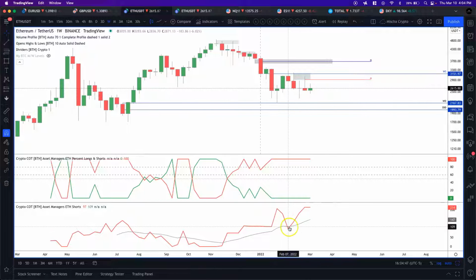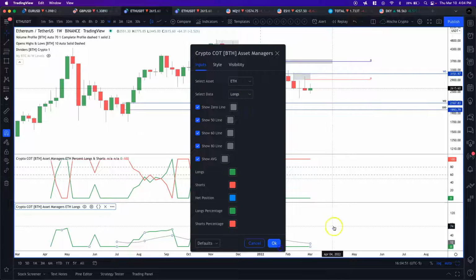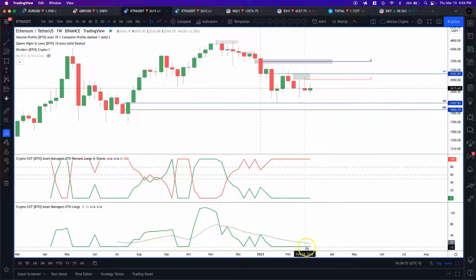But the last thing I want to show you guys is the actual longs. And we can see the longs are still at 0, guys. And that's not what we want to see. We need these longs to pick up. Now, the longer these longs spend at 0, the lower the average is going to go. Right now, the average is 12.